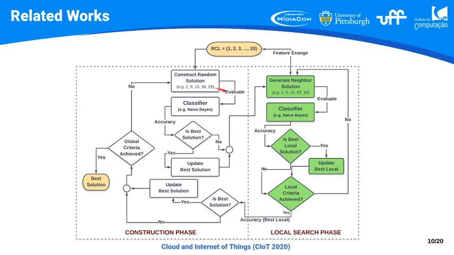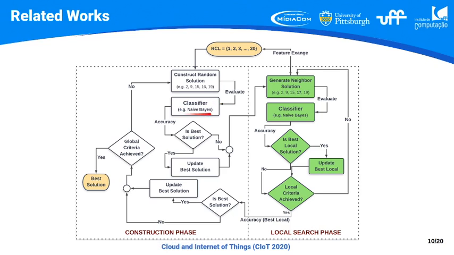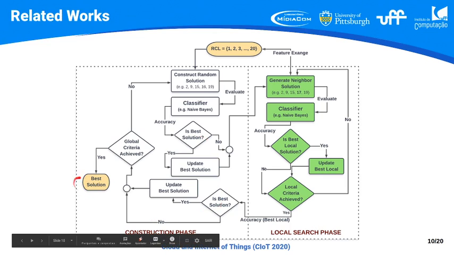We will evaluate that solution with some classifier. In our case, we will employ multiple classifiers, so we will run this whole process multiple times to evaluate it. And after this evaluation, we will choose the best solution to compose our final solution of the GRASP algorithm.